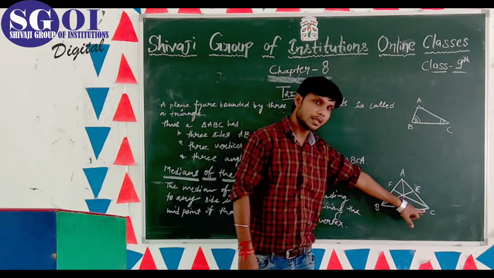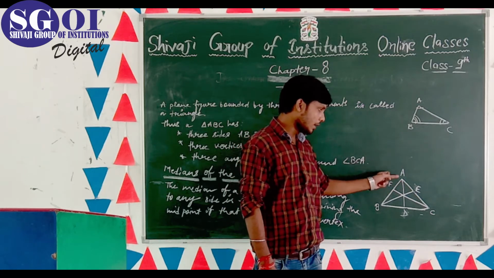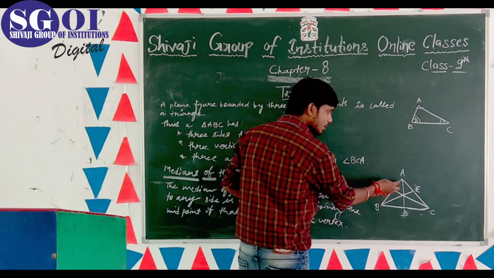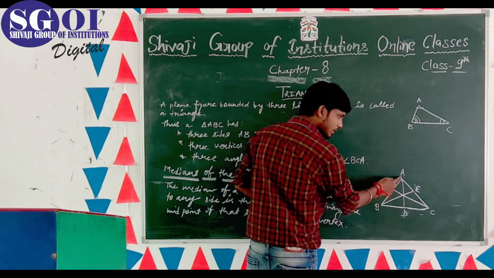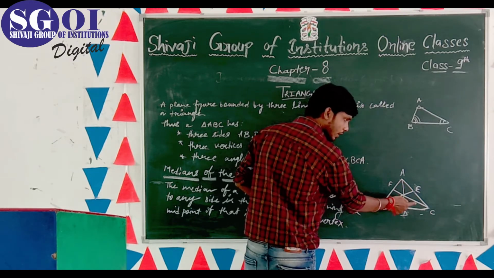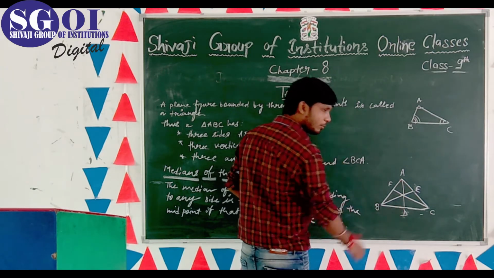It is a triangle ABC. In this triangle, AD is a median. Why? Because this line joins vertex A to the opposite side, and D is the midpoint. So it is called a median.